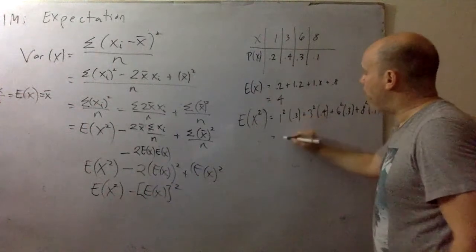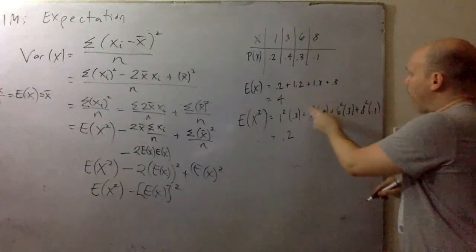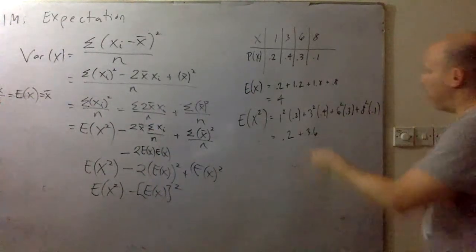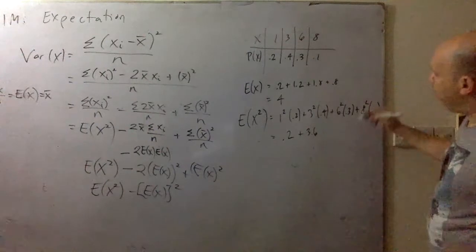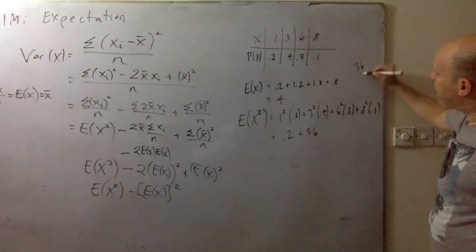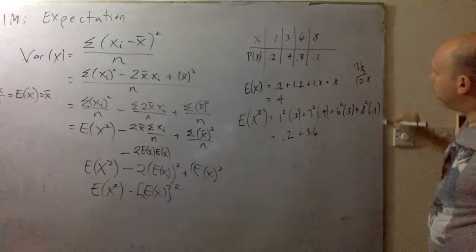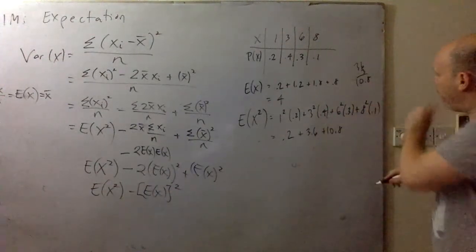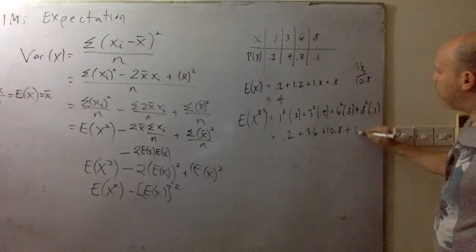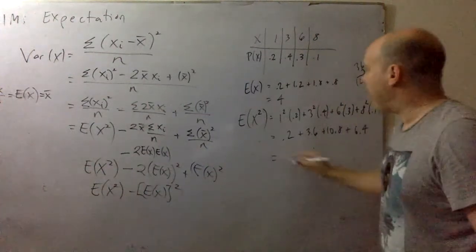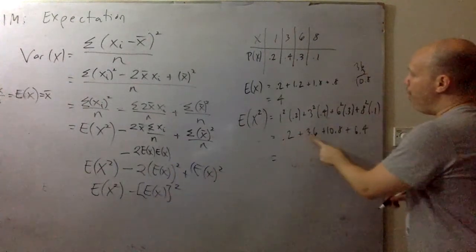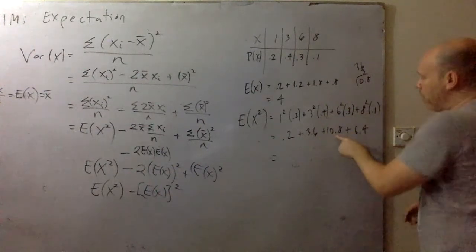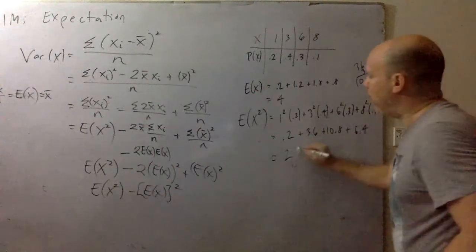Let's figure this out. 1 times 0.2, 0.2. 9 times 0.4 is 3.6. 36 times 0.3 is, I believe it's 108, so it's 10.8. And 64 times 0.1 is 6.4. So we have, let's see, 0.2, 3.8, 13, 14.1, 20.5.